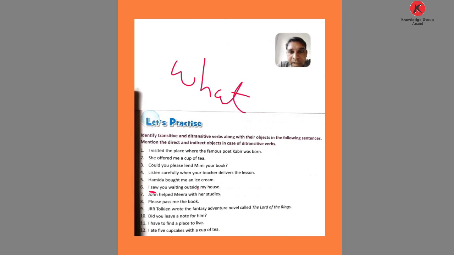Here only you is given, not the direct object. So in number 6 the verb is a transitive verb.